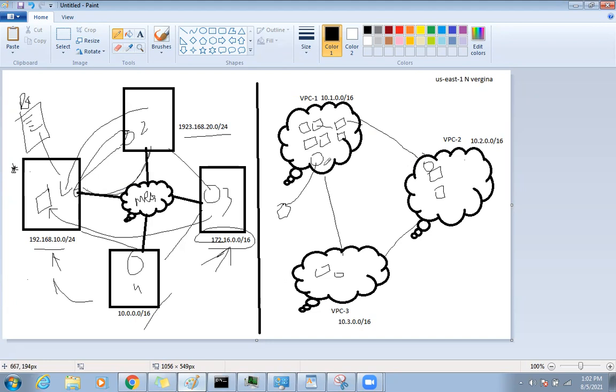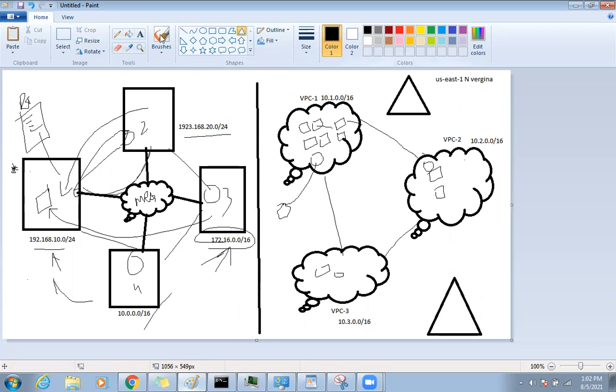Okay. Now, apart from VPCs, you also have your office. You have your infrastructure office, which you want to connect to AWS. If you recall our last lecture, you have two options, either VPN or Direct Connect. Let's say you have another office here that you also want to connect.